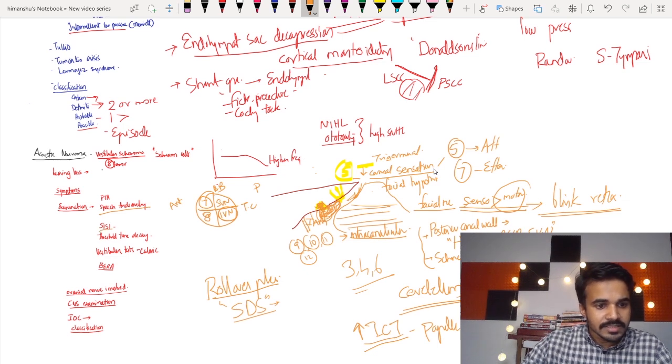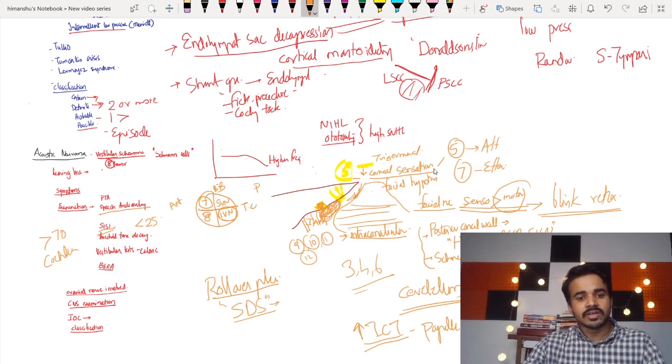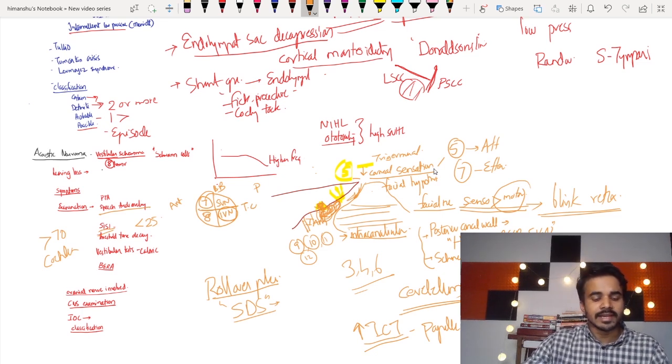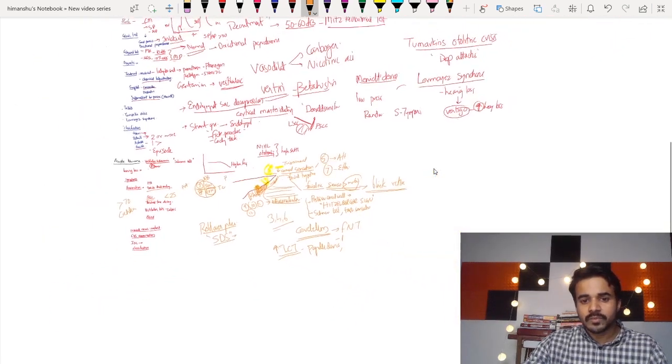And SISI, or the short increment sensitivity index, is usually high, more than 70%, in cochlear lesion. Here it will be less than 20-25. And you can remember, in retrocochlear lesion, you have all decay, like the rollover phenomenon.